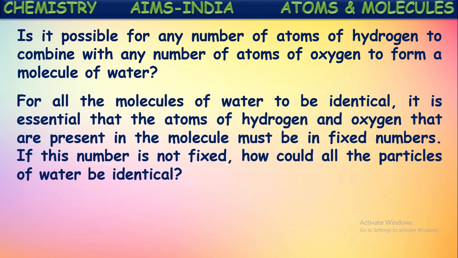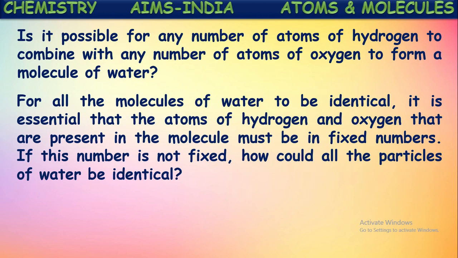Okay. For all the molecules of water to be identical, it is essential that the atoms of hydrogen and oxygen present in the molecule must be in fixed numbers. Yes, that should not be changed. The combination ratio of the atoms in the formation of a compound won't be changed. It will always be in a fixed ratio.